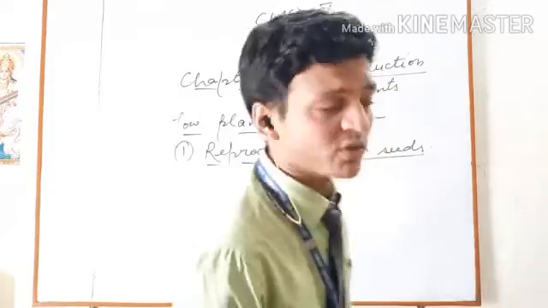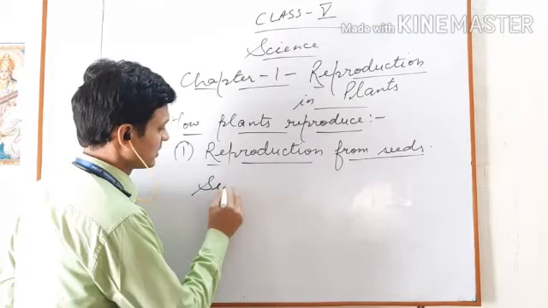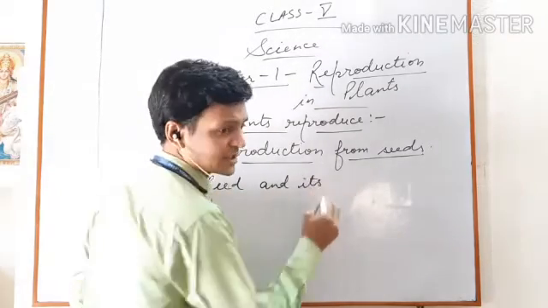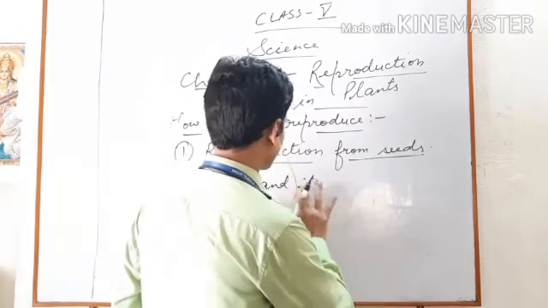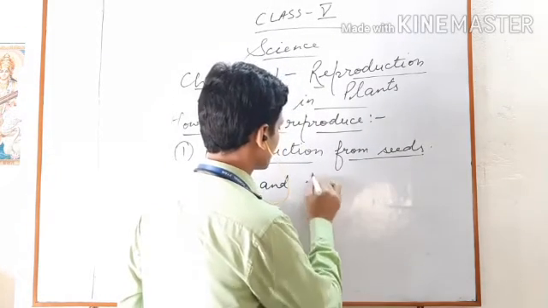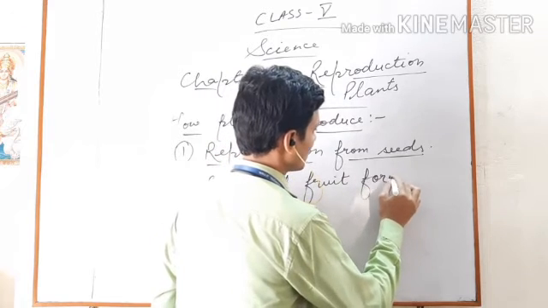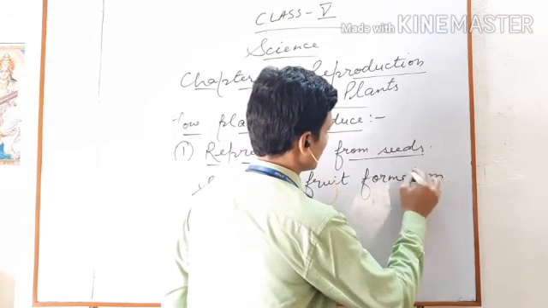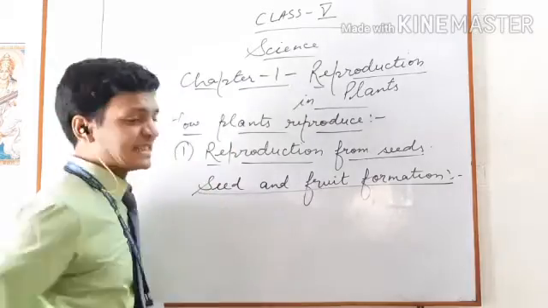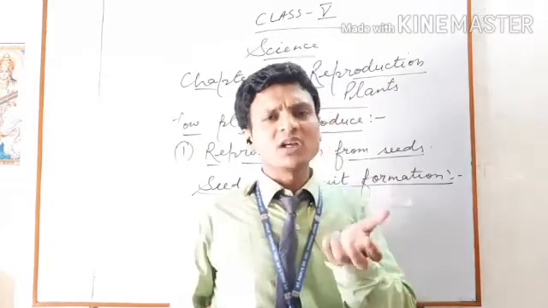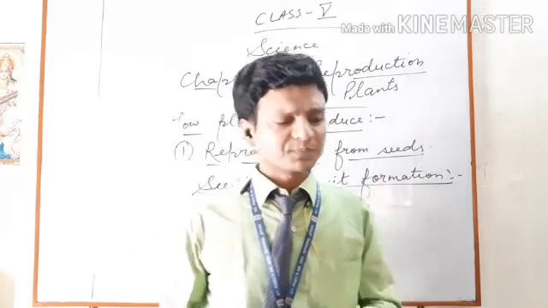Now I am telling you more about seed and its formation. In your book, you can see seed and fruit formation. I have told you that pollination is the transfer of pollen grains from the anther to the stigma of a flower.